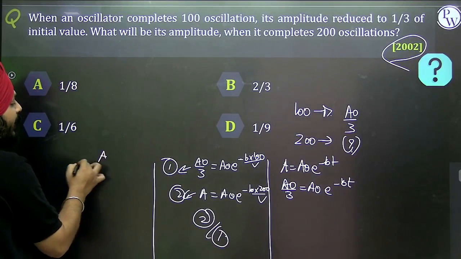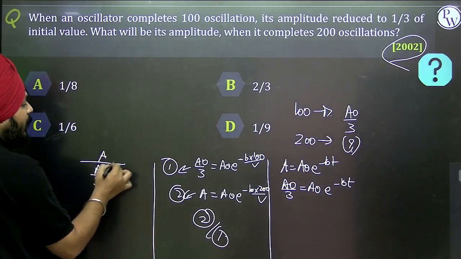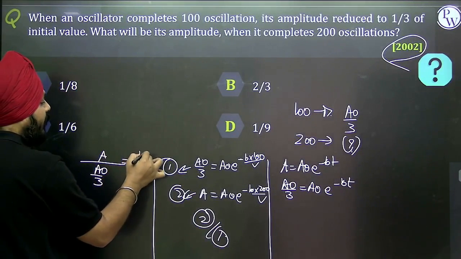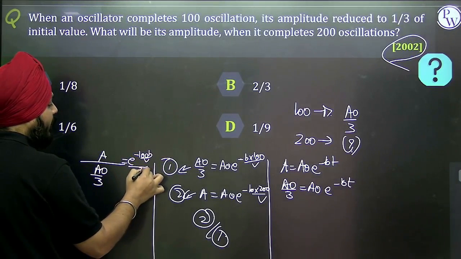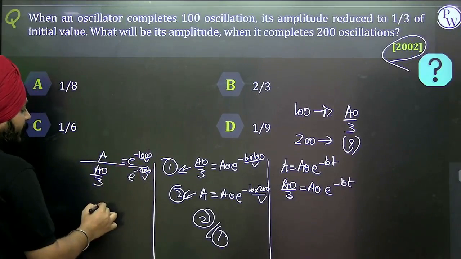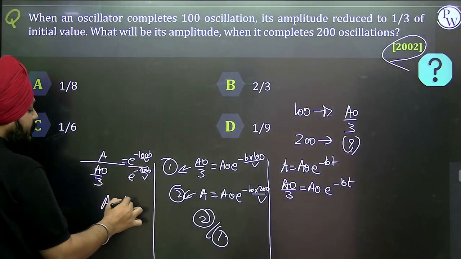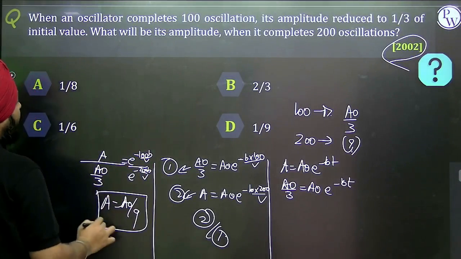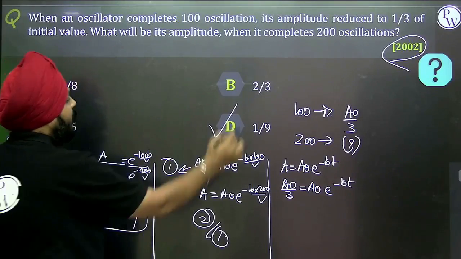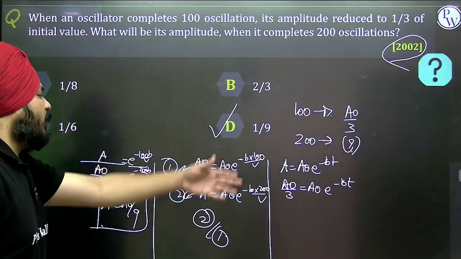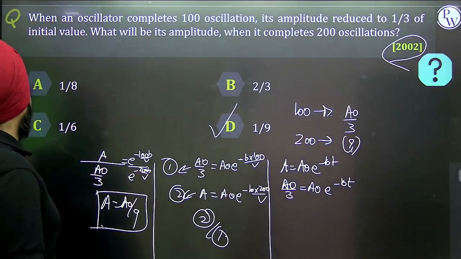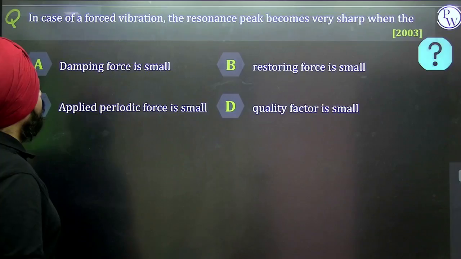we are getting A whole divided by A0 by 3, and that is e raised to minus 100b whole divided by e raised to minus 200b by v. So solving this, we are getting A is equal to A0 by 9. D is the perfect answer for this specific question. Same equation we are going to use. So simple, this equation. On this equation the questions are asked.